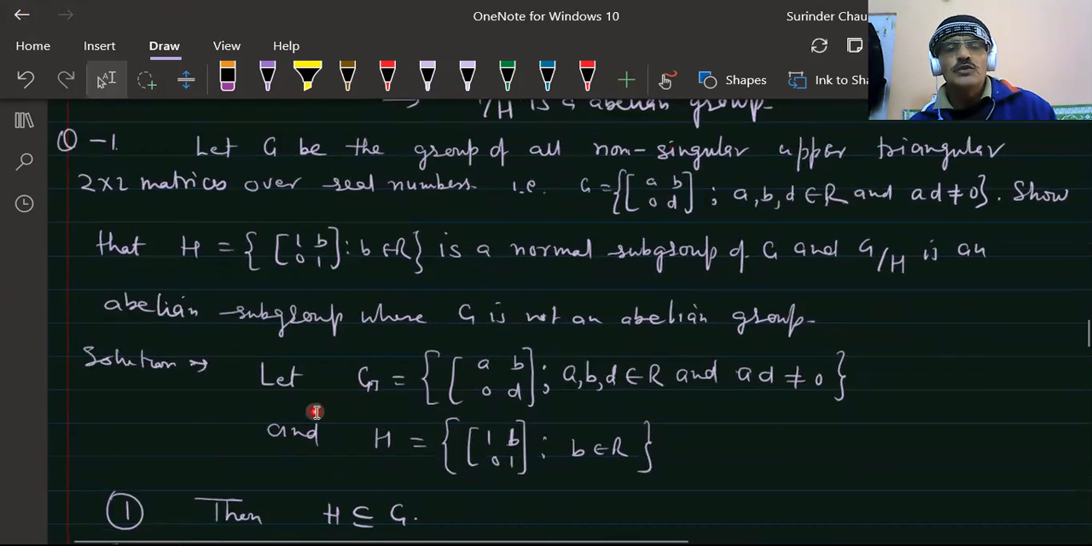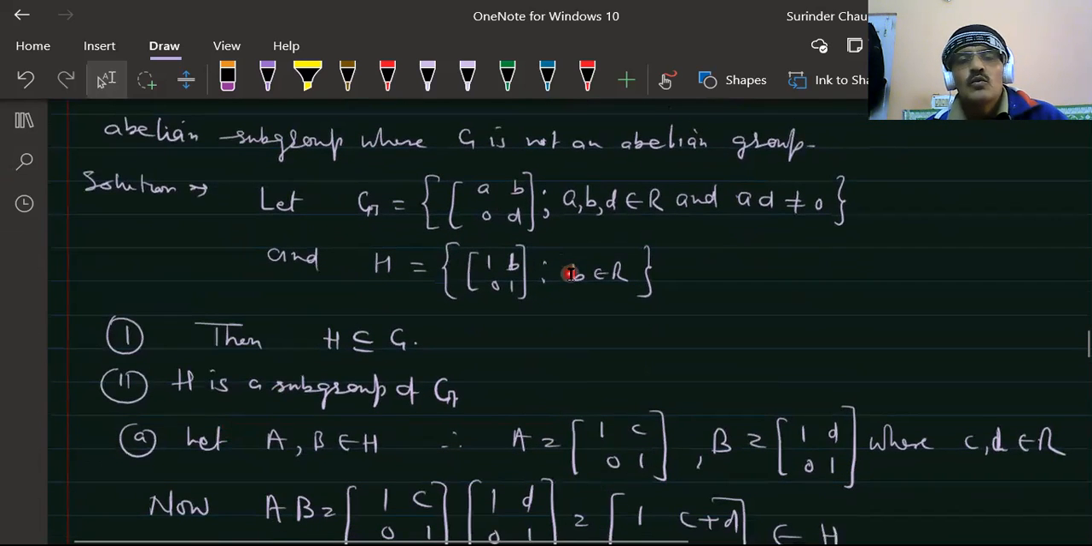Solution: G is the set of all non-singular matrices of second order of the type [a, b; 0, d], where a, b, d are real numbers and a, d are not equal to 0. And H consists of [1, b; 0, 1], where b is a real number, and the determinant is equal to 1. Now, on comparing these, we come to know that H is a subset of G. So essentially, H is a subgroup of G.